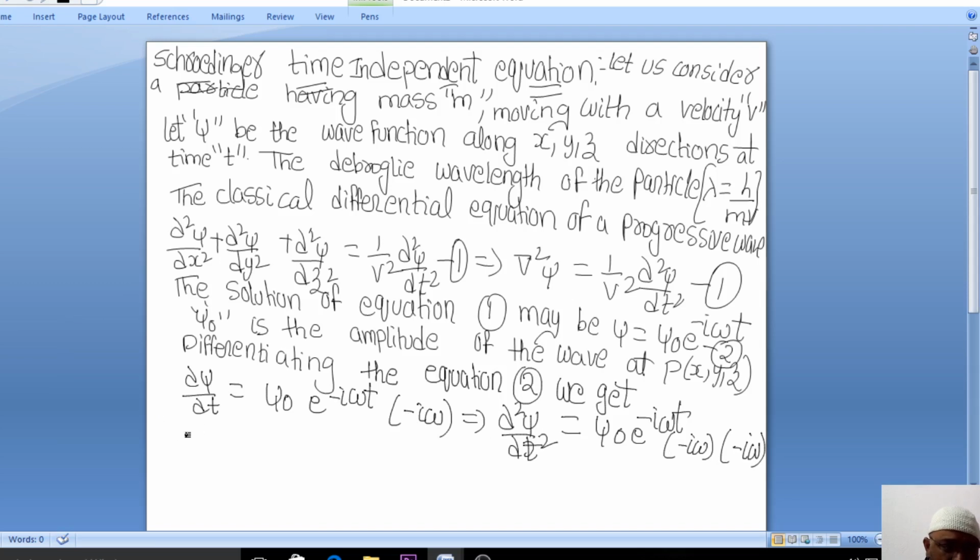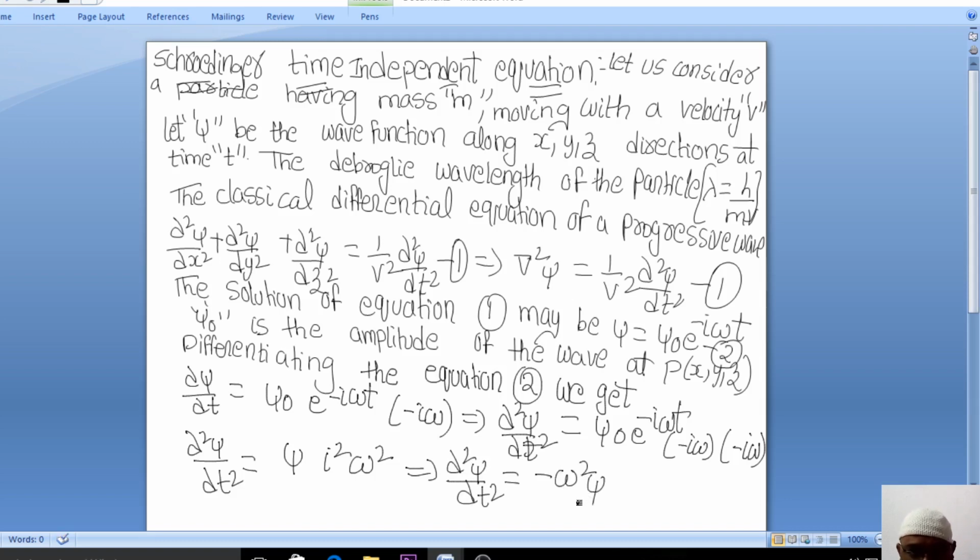So what will you obtain? Dou square psi by dou t square is equal to psi naught e to the power of minus I omega t, which I can write as psi. Clear, everybody? Minus into minus is plus, so I can write I square omega square. Implies dou square psi by dou t square is equal to I square omega square psi, where I square is minus 1, so it is minus omega square psi.